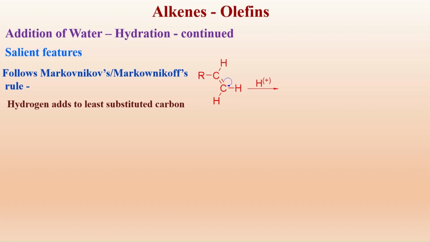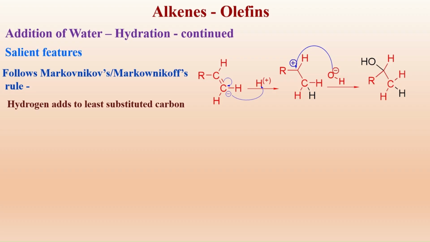In the presence of H plus, electrons move towards this carbon. A carbanion is generated and this adds onto the hydrogen, and I get the corresponding carbocation. As electrons are moved towards this carbon, the other carbon has become electron deficient. The OH minus attacks the carbocation and I get the corresponding alcohol.